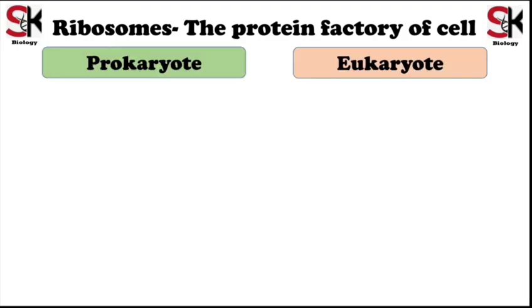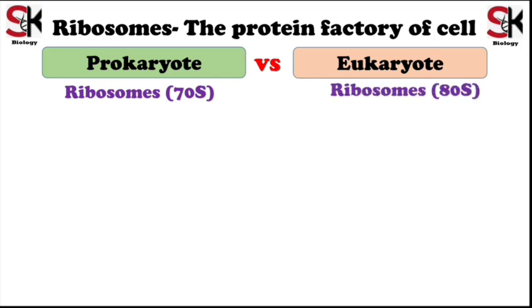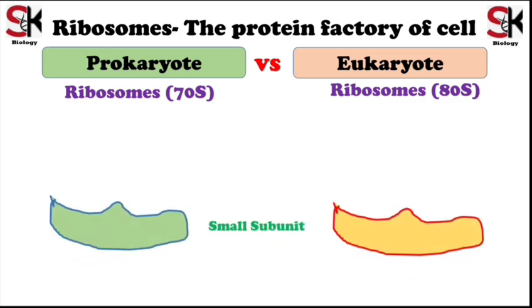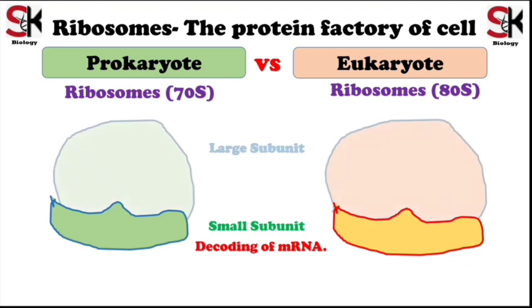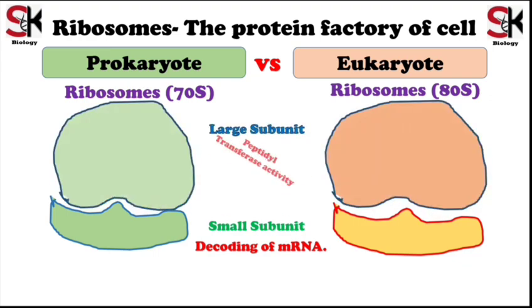Ribosomes are present in both prokaryotic as well as eukaryotic cells, but there are some basic differences in the composition of prokaryotic and eukaryotic ribosomes. Let us understand it in detail. The prokaryotic ribosome is 70S and the eukaryotic ribosome is 80S. Here S denotes the Svedberg unit. Both ribosomes contain a small subunit, which is essential for decoding of mRNA, and a large subunit, which is essential for peptidyl transferase activity.